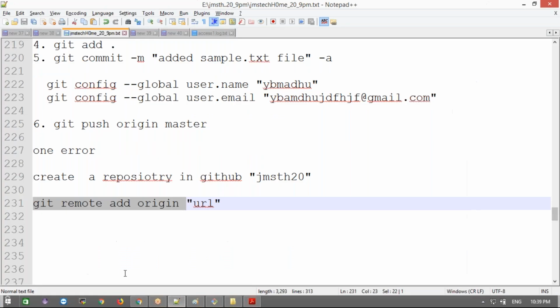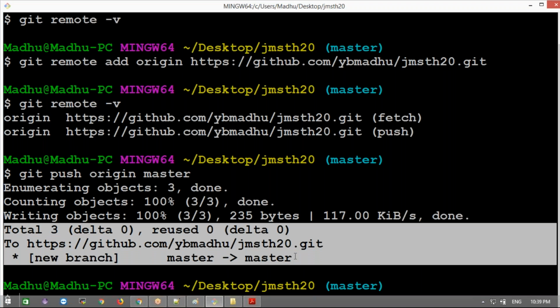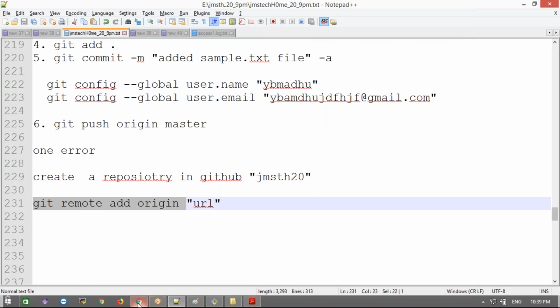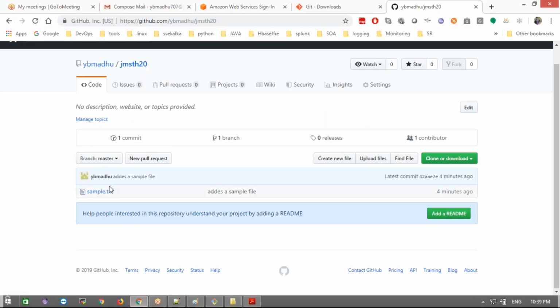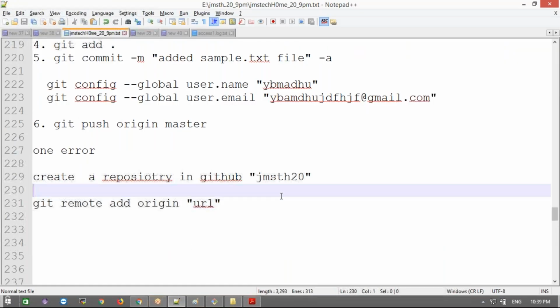Once it pushes successfully, you get a message; the branch, which is master, has been pushed. Now we just go and refresh our page. This sample.txt file, which we created locally, has arrived in my GitHub. Now anyone can download this project and work on it. This is what I've done in today's class.